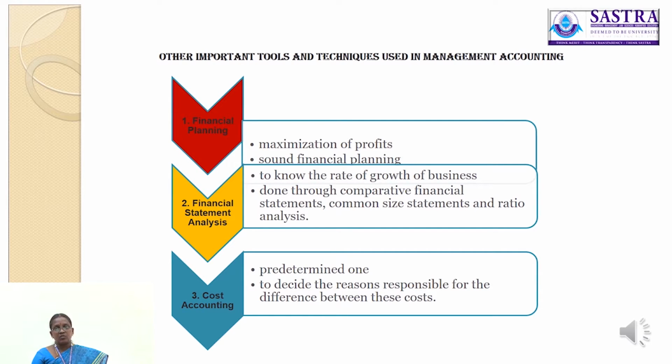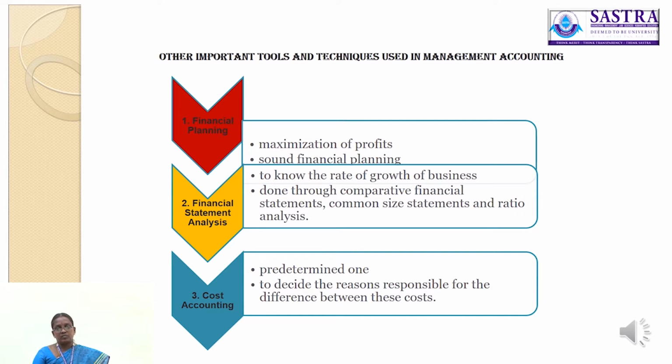The main objective of any business organization is maximization of profit. That is the main objective. This objective is achieved by making proper or sound financial planning. Hence, financial planning is considered the best tool for achieving business objectives.